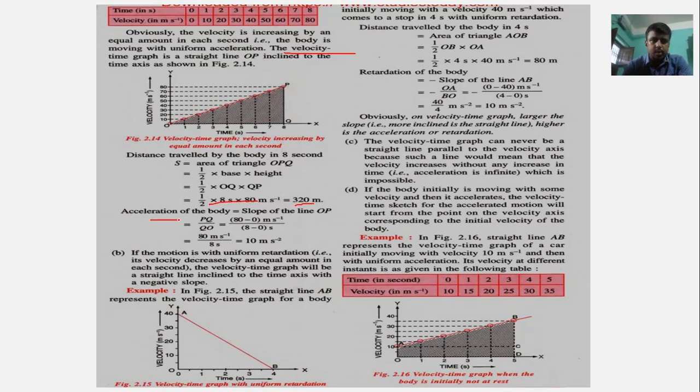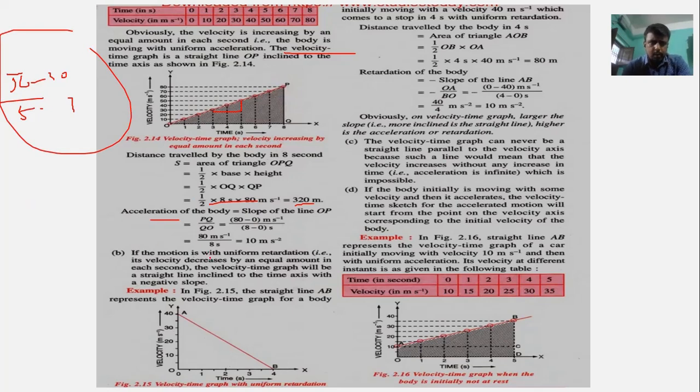So the acceleration would be the slope of the line OP. If we consider these two points, what is the time? 5 to 3, and the velocity is 50 to 30. When you calculate it, 50 minus 30 by 5 minus 3 will get 10 meter per second square.